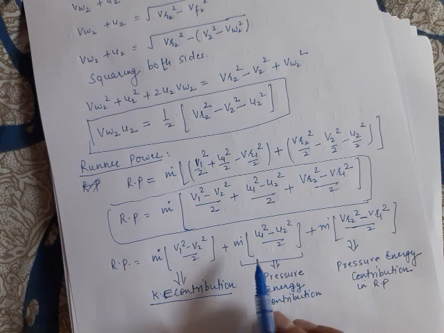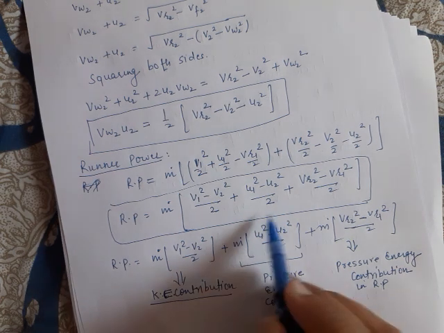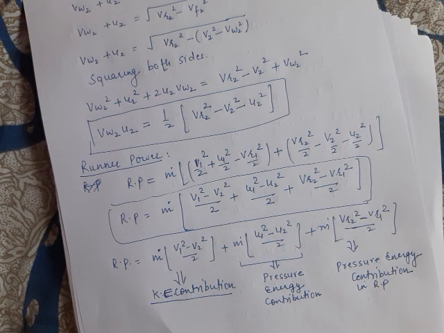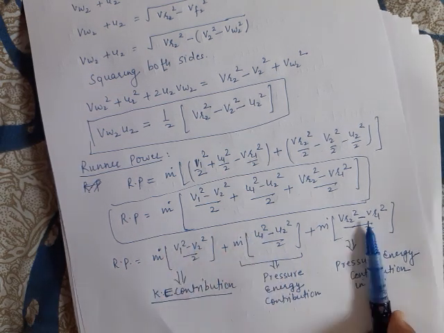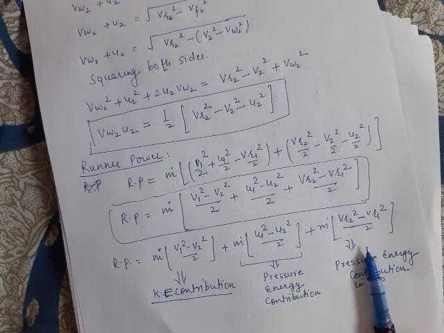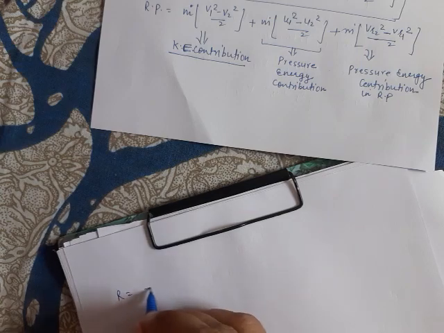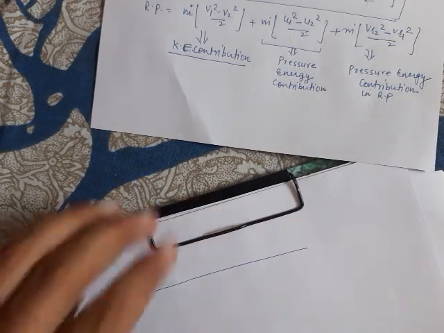When a certain mass of liquid is rotated by some means, there will be an increase in the pressure energy in the radial outward direction, or a decrease in the pressure energy in the radial inward direction. Therefore, this component also implies the contribution of pressure energy. So there are three components of runner power. Two of these components are the result of pressure energy contribution, and this component is the result of kinetic energy contribution.